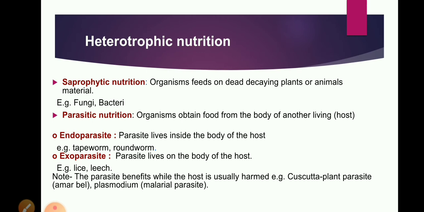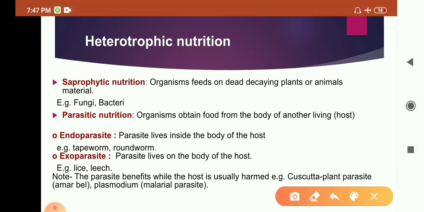There are three types of heterotrophic mode of nutrition. One is saprophytic mode of nutrition, another is parasitic mode of nutrition, and the third one is holozoic mode of nutrition. Saprophytic mode of nutrition means organisms feed on dead and decaying plant or animal material. So the organisms obtain their nutrition from dead and decaying plants and animals. Example, fungi and bacteria.